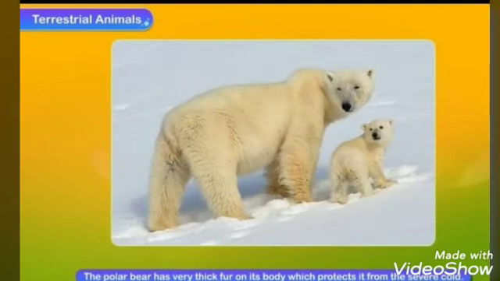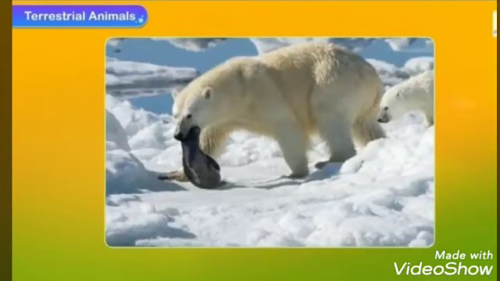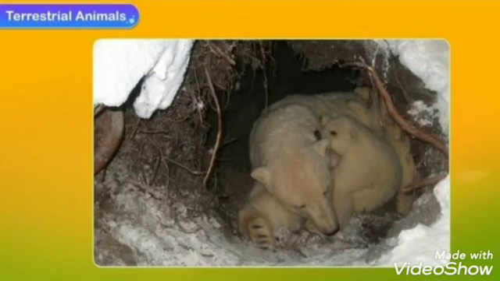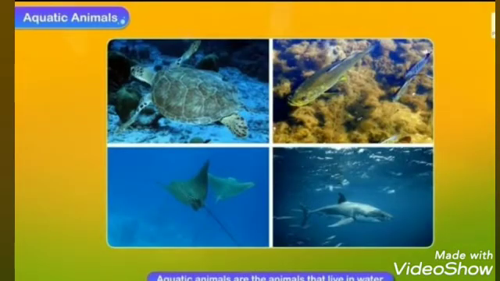The polar bear has very thick fur on its body which protects it from the severe cold. It eats a lot of fish and seals in the short summer season and stores it as fat in its body. This fat helps it to survive in the long winter months when there is hardly any food available to eat. Aquatic animals. Aquatic animals are the animals that live in water, like oceans, seas and fresh water like rivers and lakes.